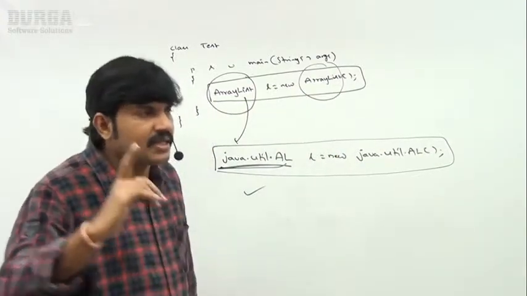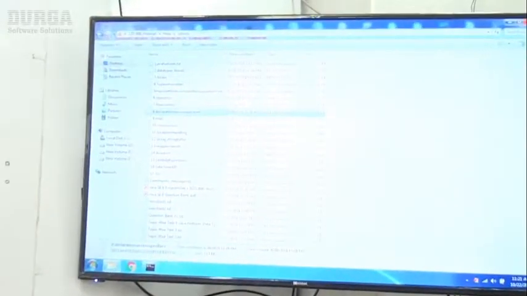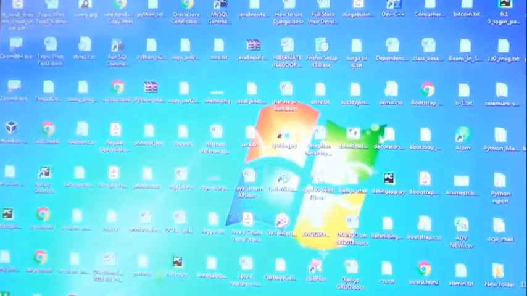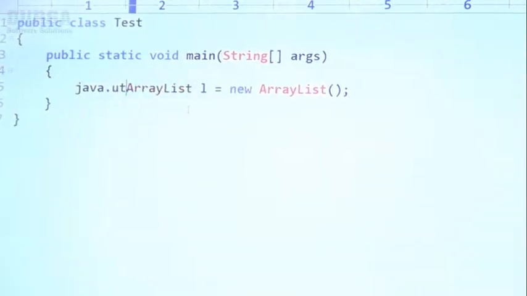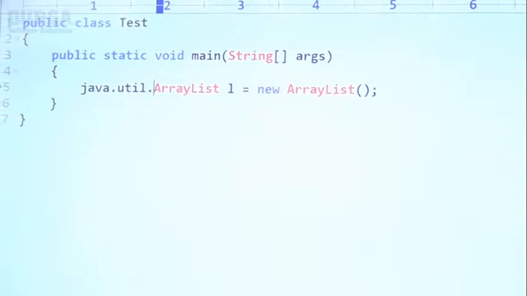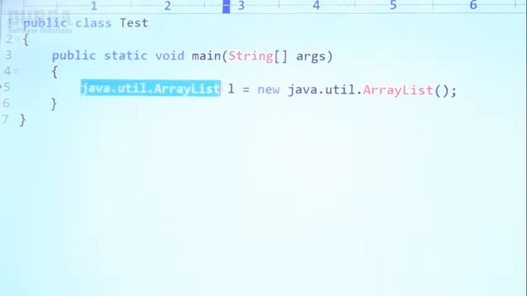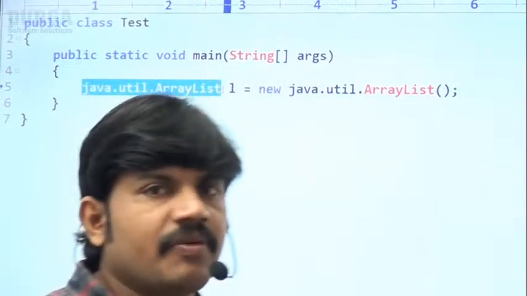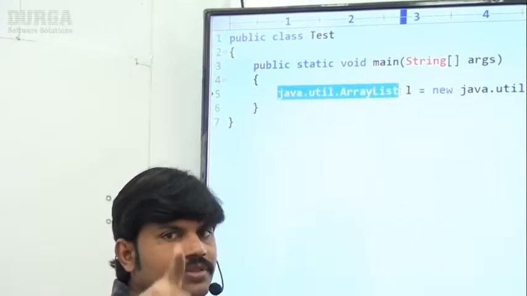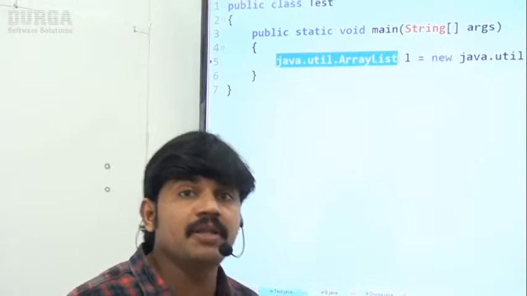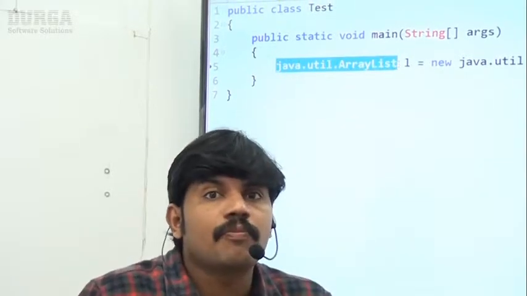Everyone can follow, right? Sir, let me cross check here. Observe carefully. Instead of ArrayList, java.util.ArrayList l = new java.util.ArrayList(). Sir, this type of name is called a fully qualified name. Can you spell out, fully qualified name? If I use a fully qualified name, happily the code is going to compile. There is no problem at all.